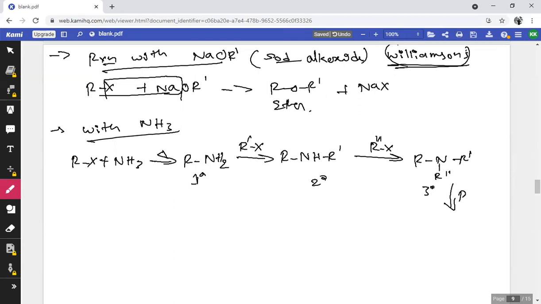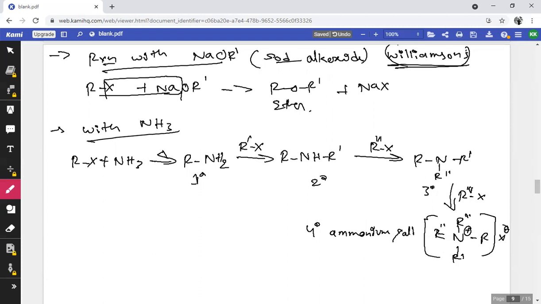On further treating with one more RX group, it forms R, R dash, R double dash, R triple dash N plus and X minus. Here nitrogen carries positive and X carries negative. So this is known as quaternary ammonium salt.